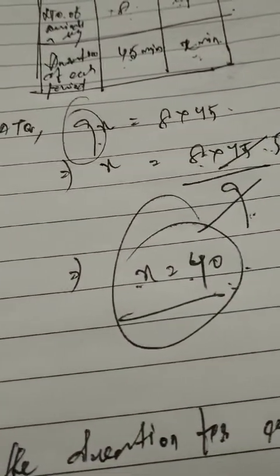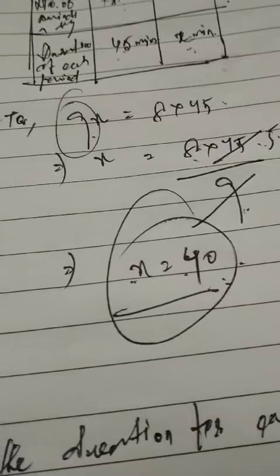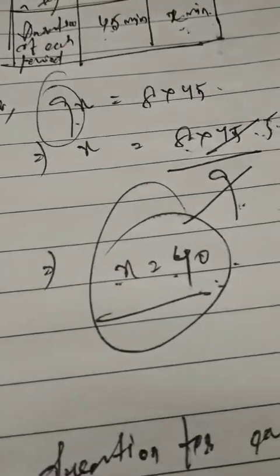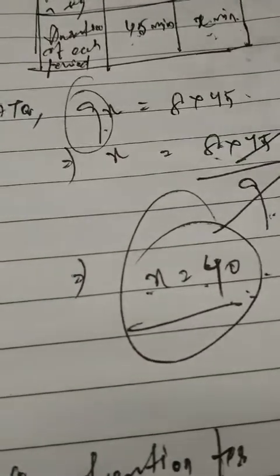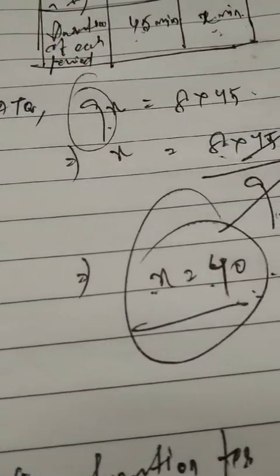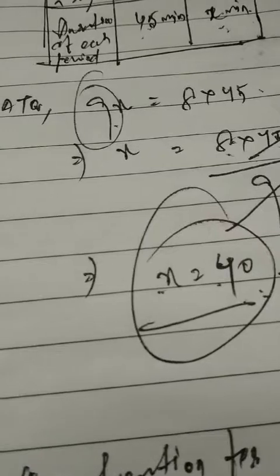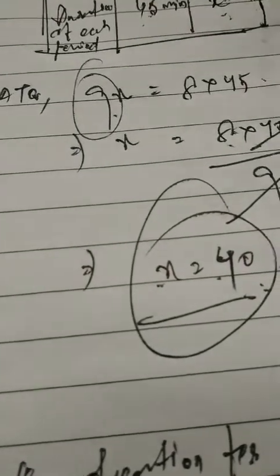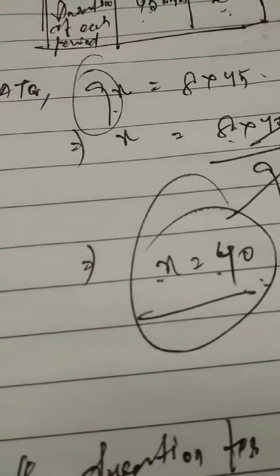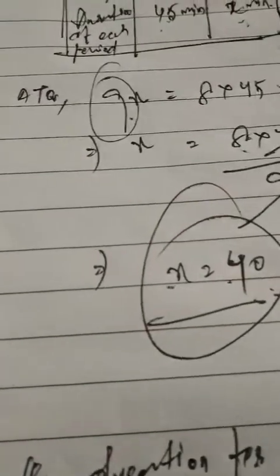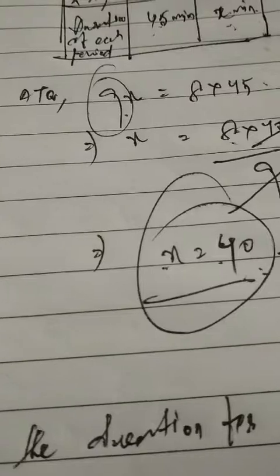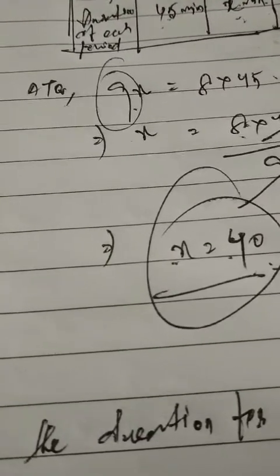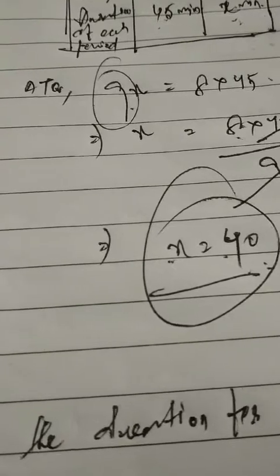Now children, let us talk about the chapter mensuration. In this mensuration chapter, we have already completed exercise 11.1. We have discussed perimeter and area of various figures and shapes: how to find the area of a square, area of a rectangle, perimeter of a square and rectangle. In some questions there were broken figures.